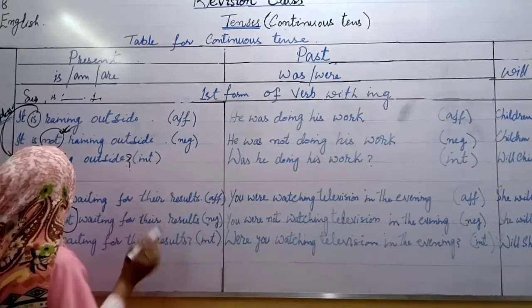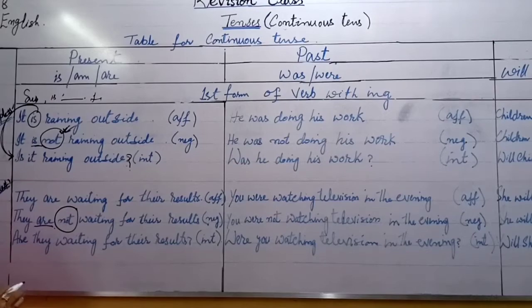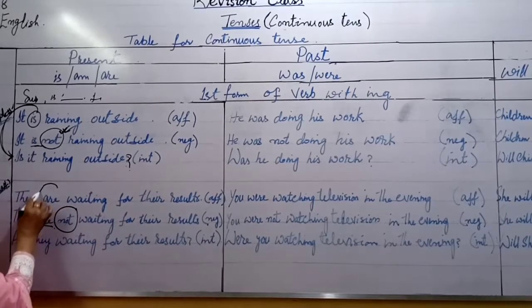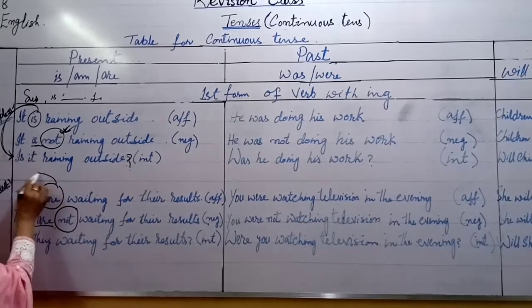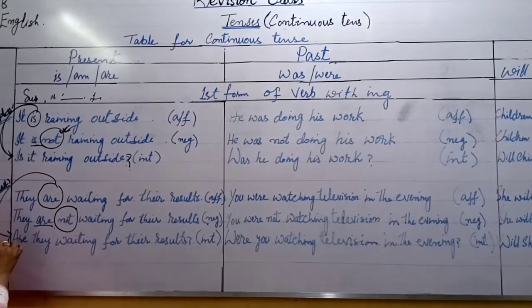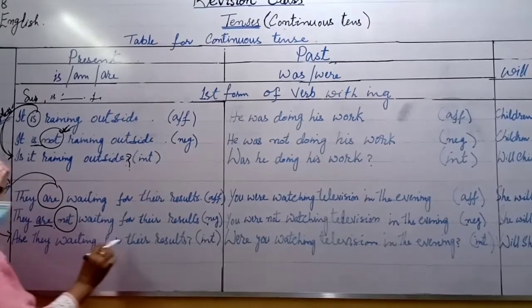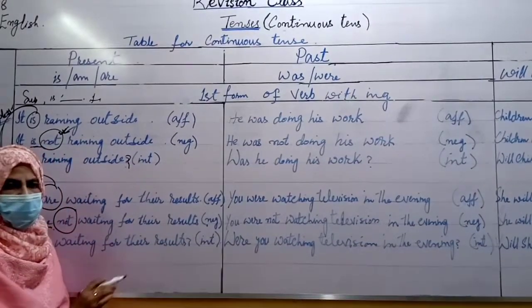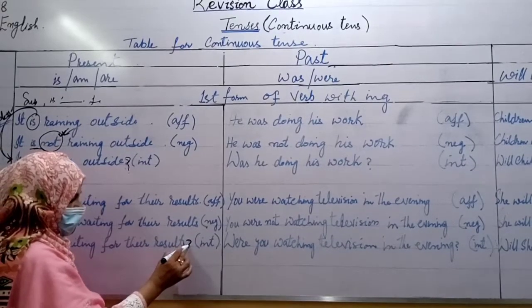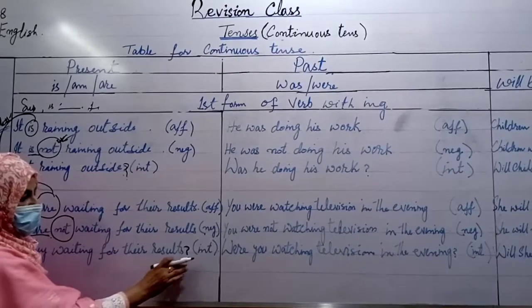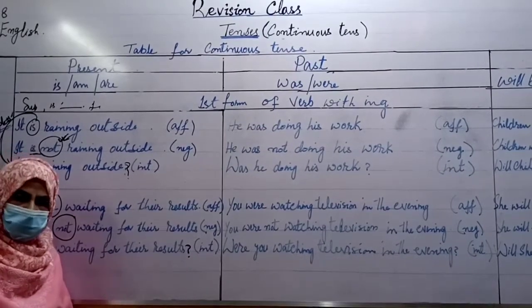If you want to change the same sentence into interrogative, then what will you do? This helping verb or auxiliary verb will come at the beginning of the sentence. Are they waiting for their results? And at the end of the sentence, the sign of interrogation, that is the question mark, will be put. This is necessary for interrogative questions.